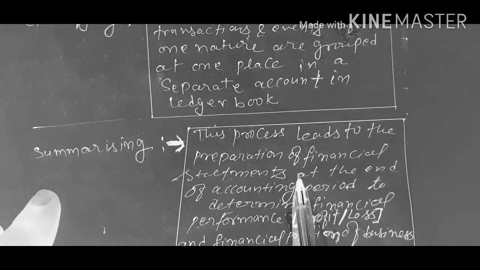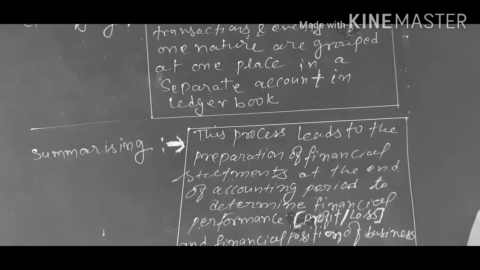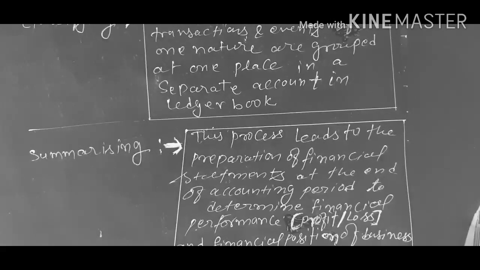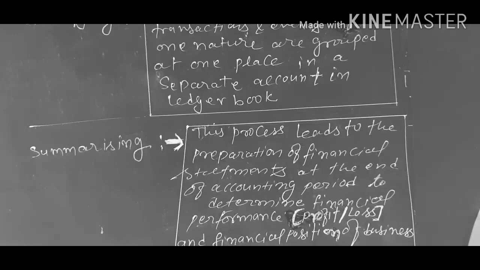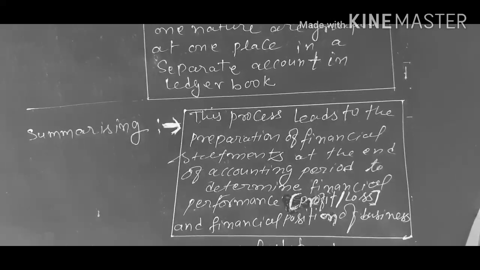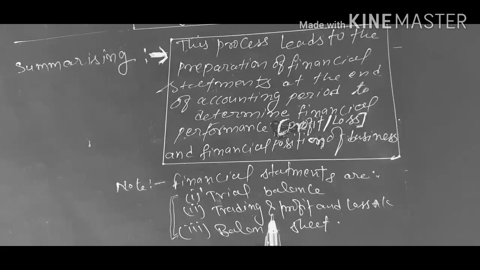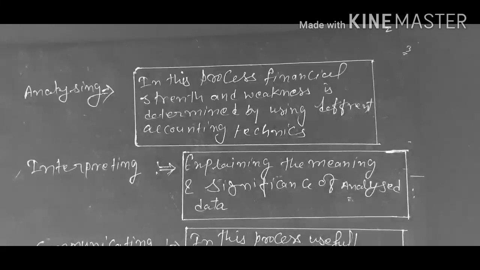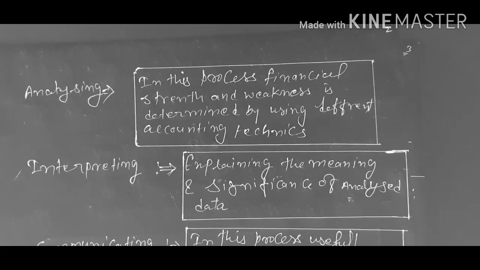Now the question arises, sir, what is the meaning of financial statements? Financial statements are those statements which are prepared at the end of the accounting period to determine the profit and loss of the business and the financial position of the business. These include trial balance, trading and profit and loss account, and the balance sheet. Now next process is analyzing. In this process, financial strength and weakness is determined by using different accounting techniques.